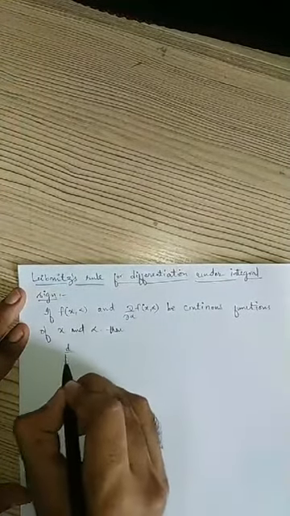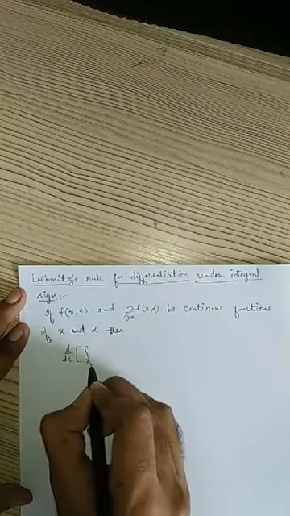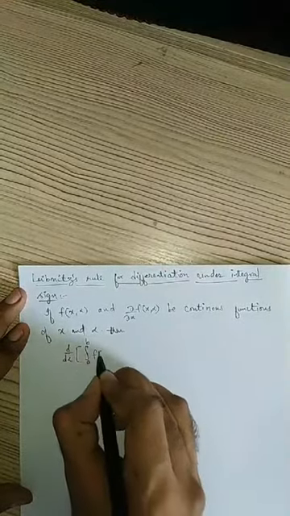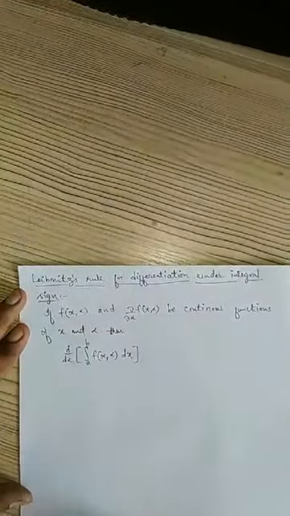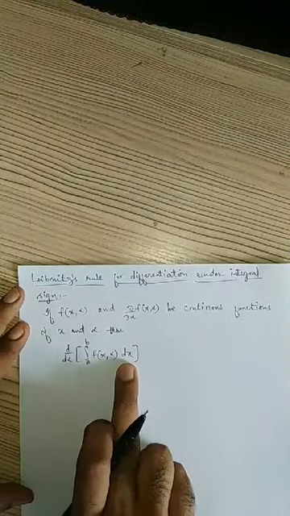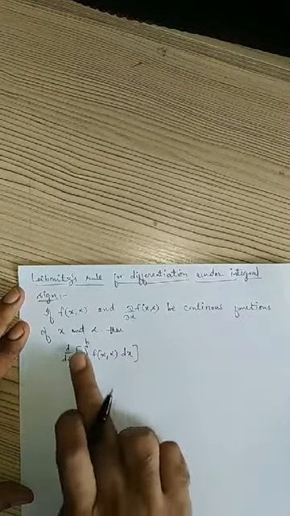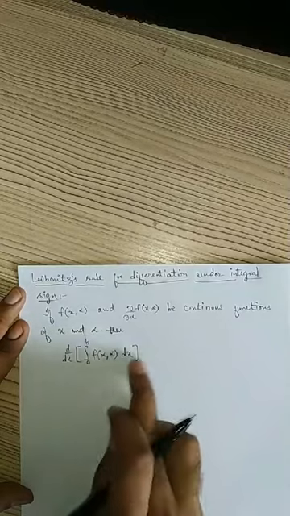the differentiation with respect to alpha of the integral from a to b of f of x comma alpha dx, where you carefully see that the integration is with respect to x, the limits are a to b, and the derivative is with respect to alpha. How do we differentiate this integral?